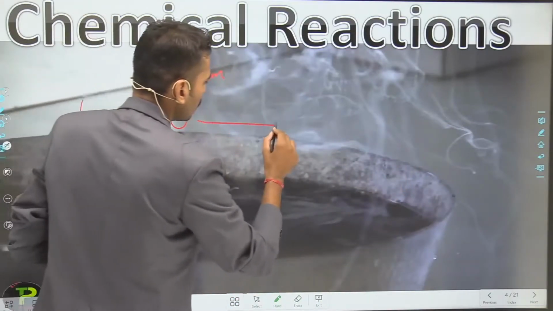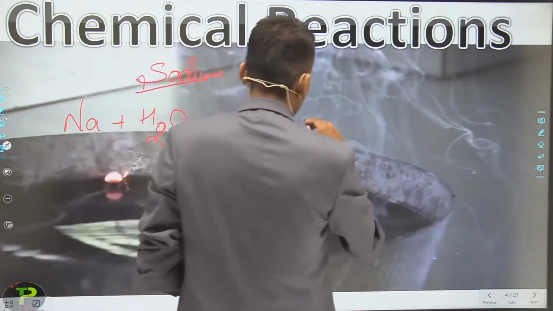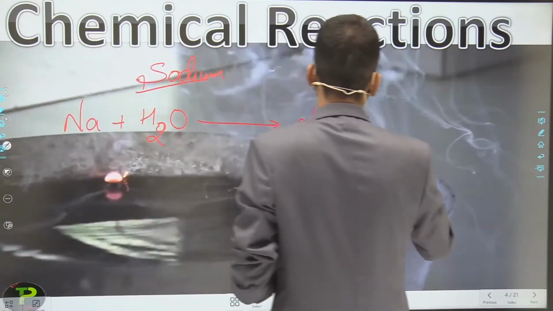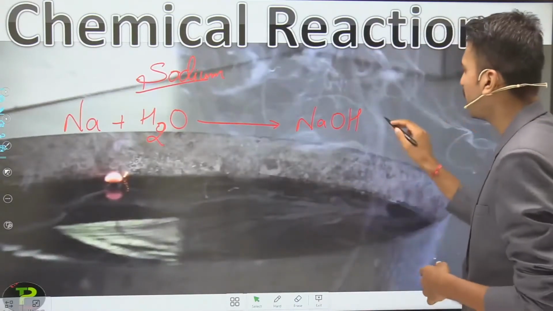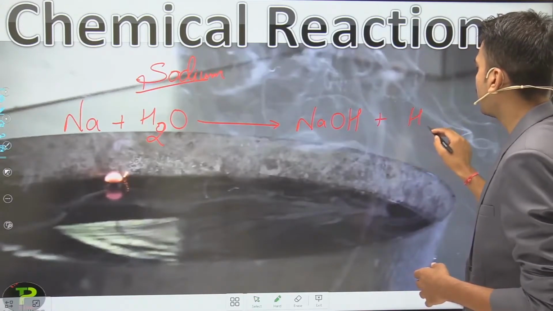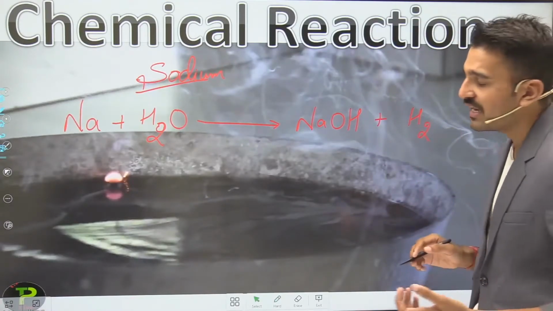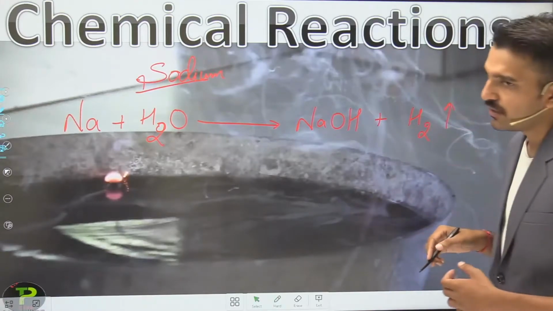It is forming NaOH, which is sodium hydroxide, and with the evolution of H2 gas. Since the gas is evolving, I can write the upward arrow here.